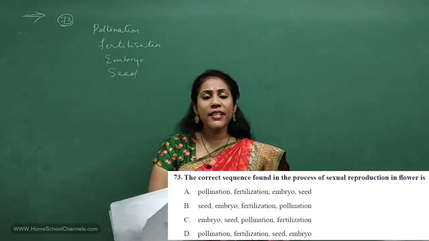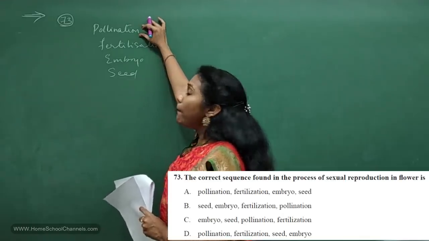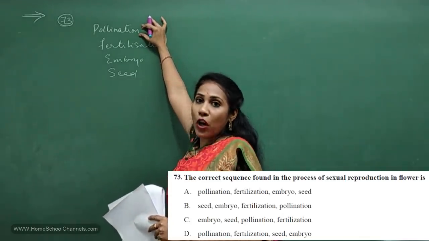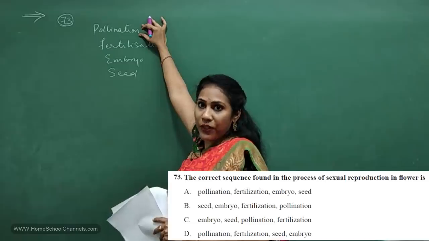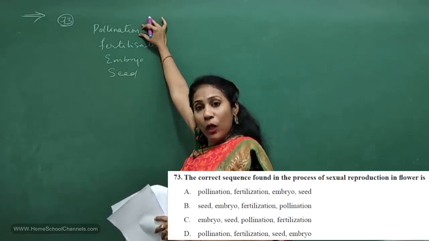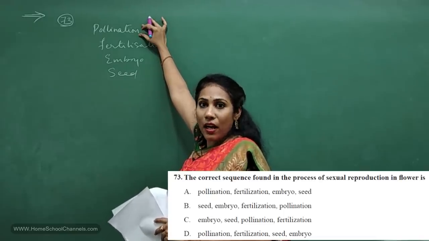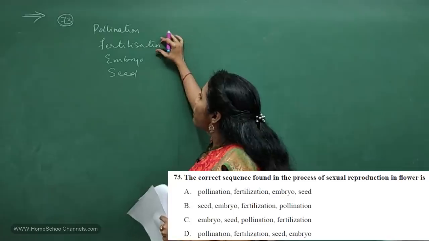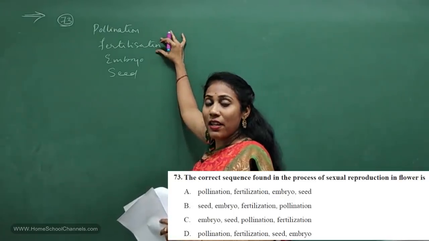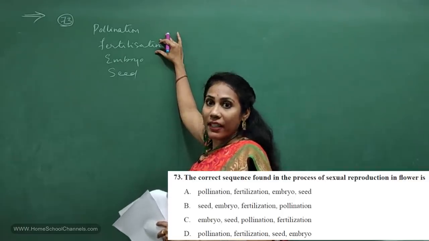Initially during sexual reproduction in a flower, there is pollination, that means pollen grains come and fall on the stigma of the female reproductive system, right? From the stamens, the pollen grains in the anthers fall on the stigma. After pollination, fertilization happens, where the male gamete fuses with the female gamete.